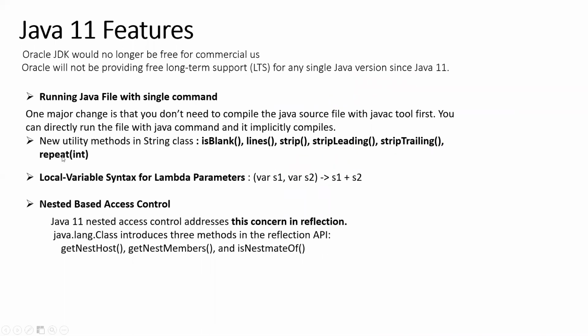Repeat is basically you specify how many times you want to repeat. Earlier we had to use some for loop to repeat it so many times. Now you can just directly give a number and it repeats that many times.